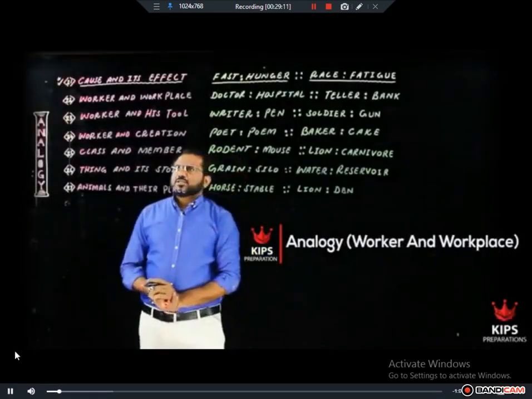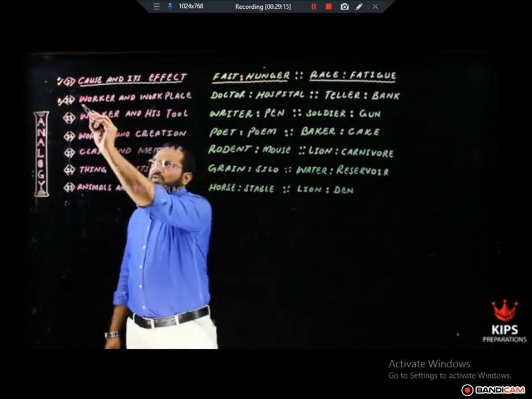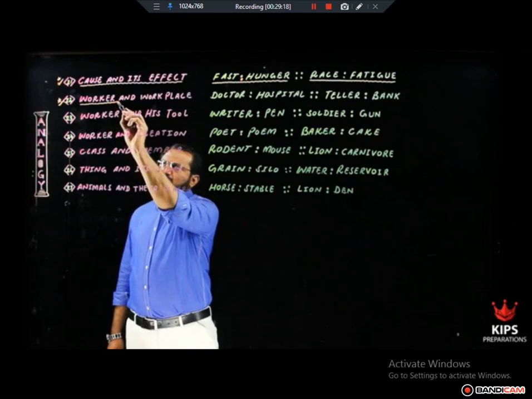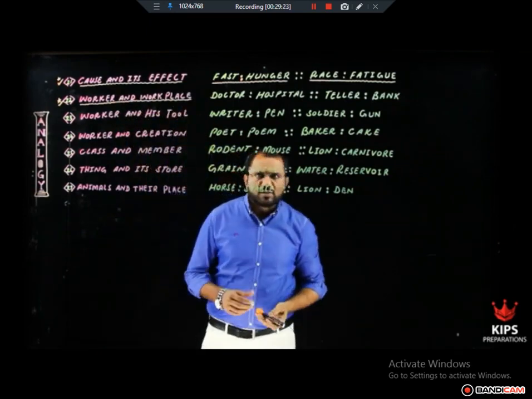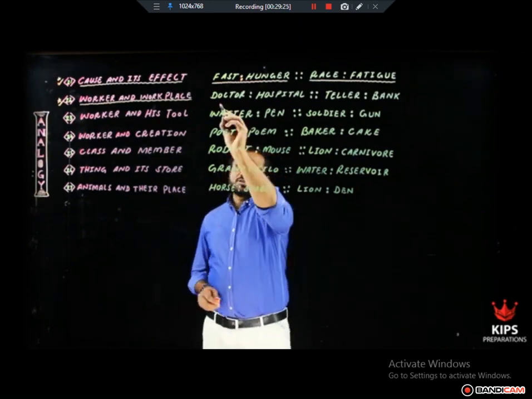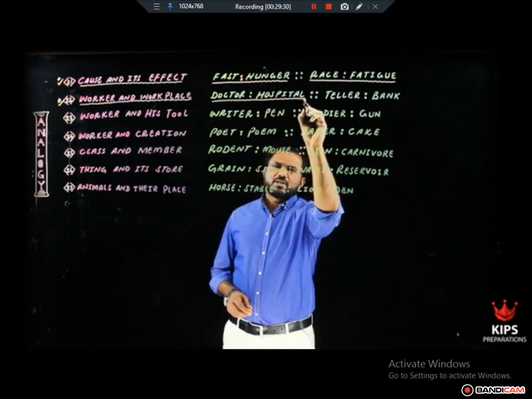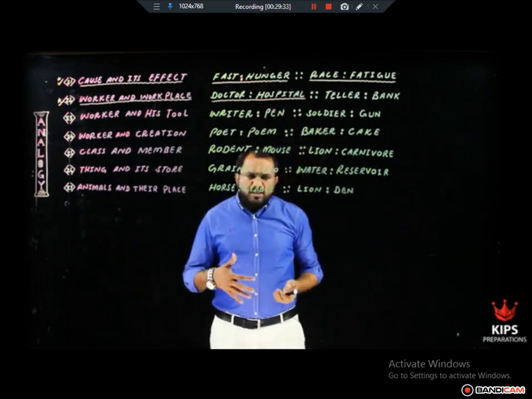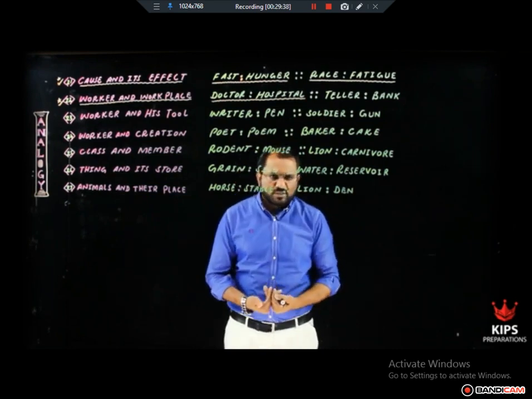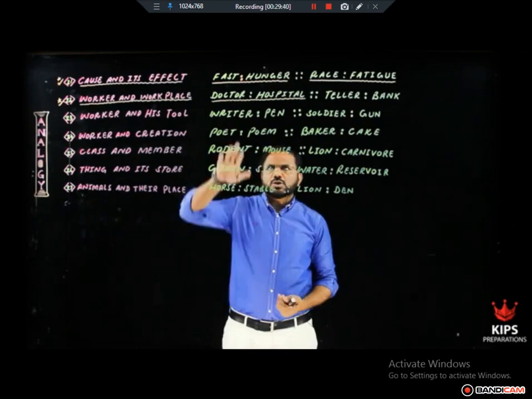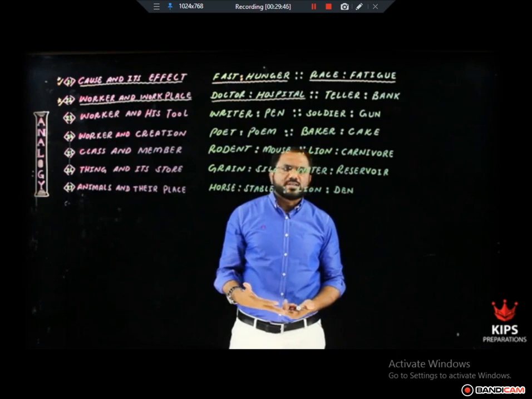Second relationship is worker and workplace. In this kind of analogy pair, one word shows some worker and the other word shows the workplace, the place where that worker works. For example, doctor is the name of a worker and hospital is the name of the place where this worker works. Worker does not mean low workers. Whenever you move to do something, you are a worker. So doctor is the name of a worker and hospital is the place where that worker works.